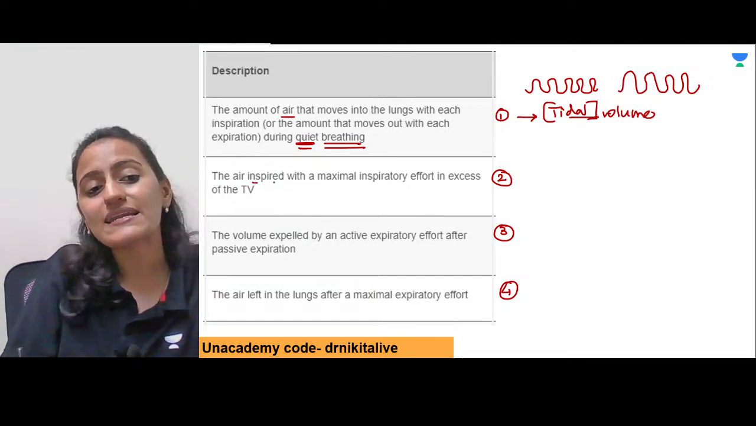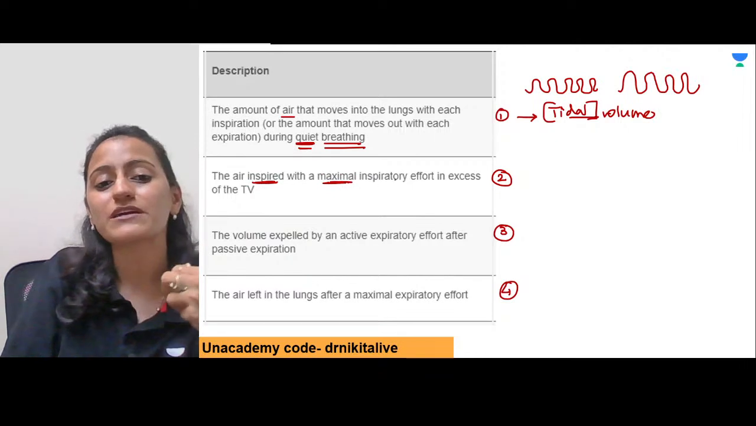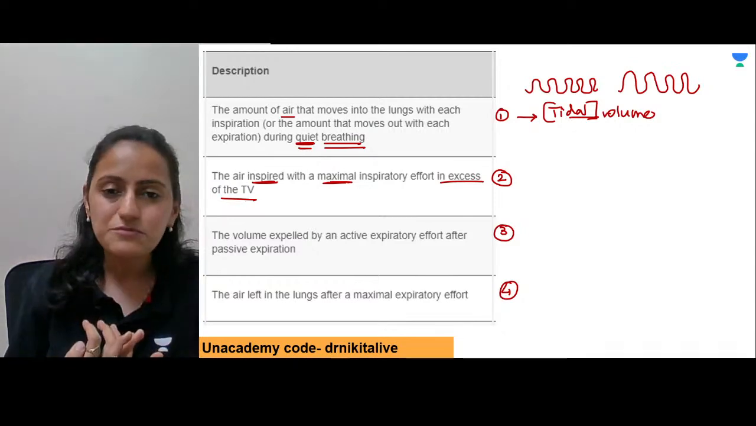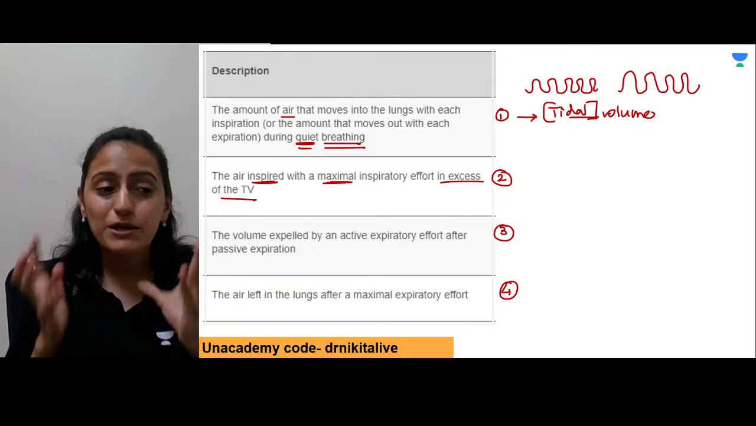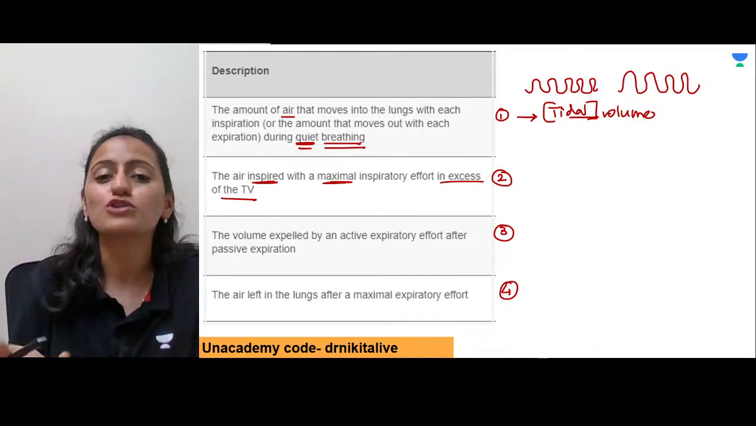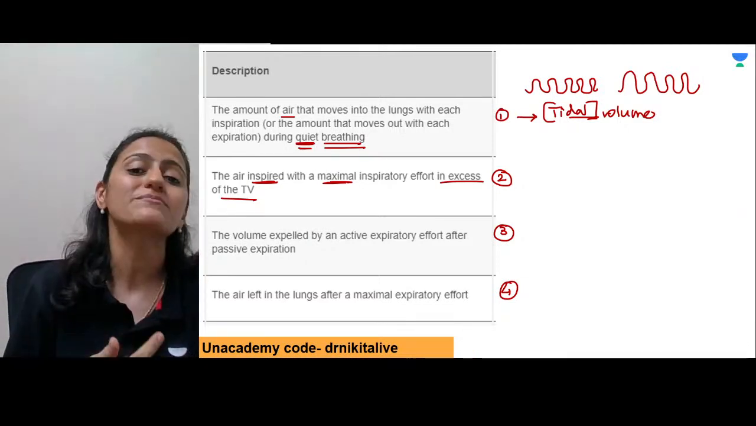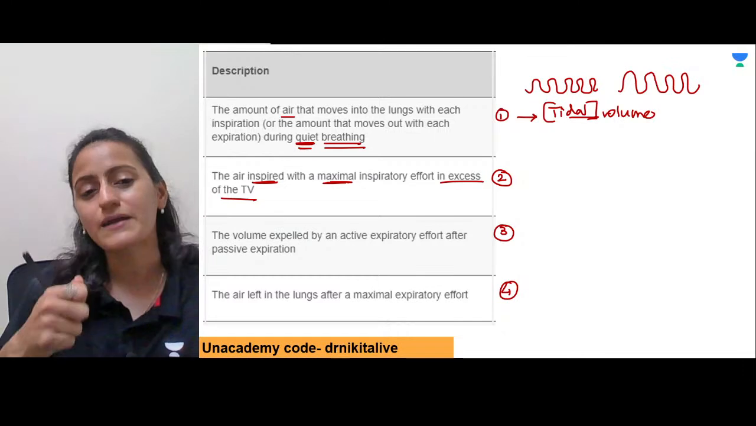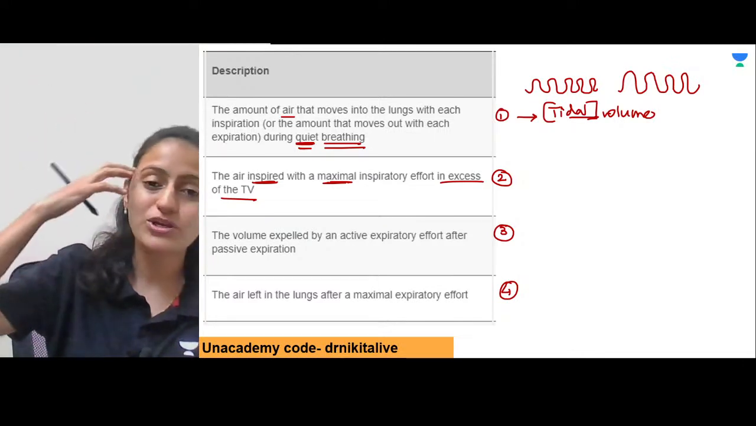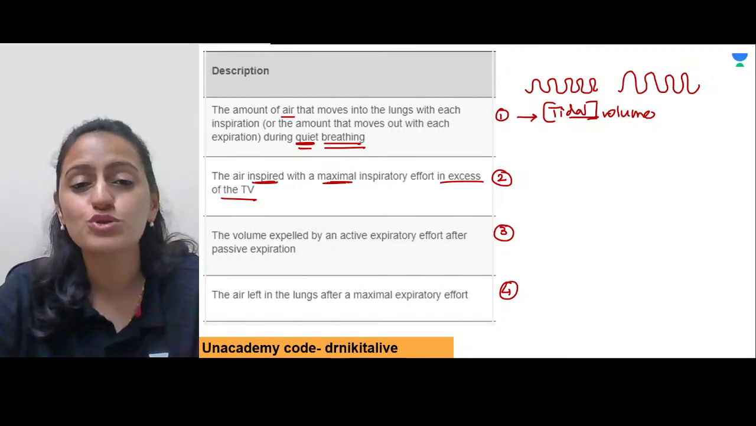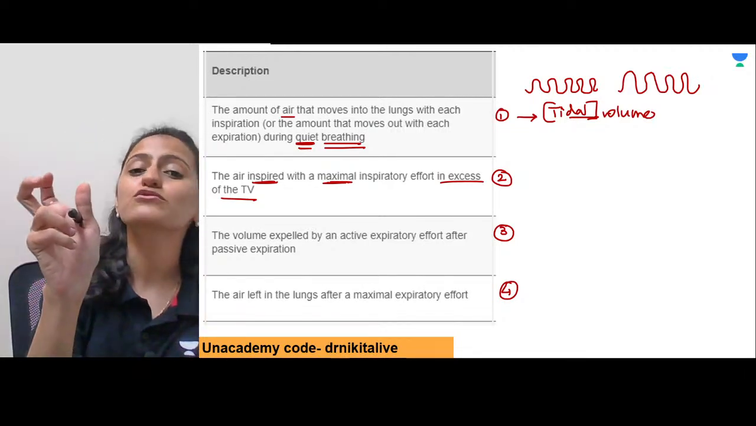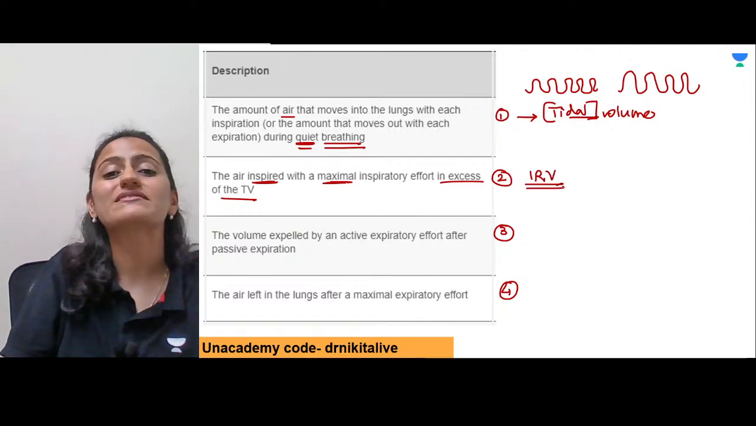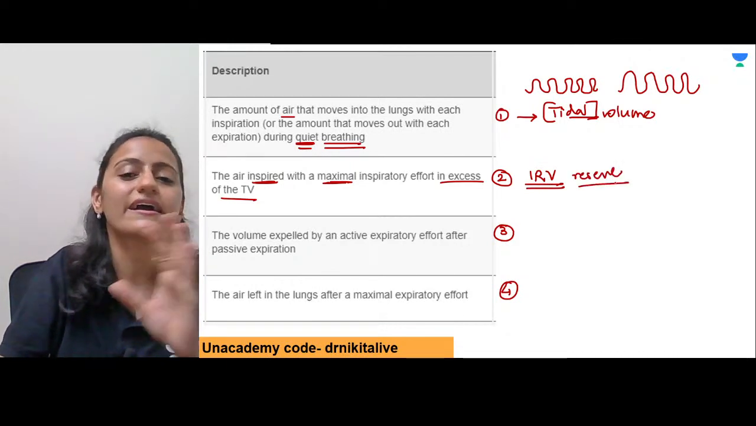The next one, the air inspired with a maximal inspiratory effort in excess of the tidal volume. So now we are saying during quiet breathing, we breathe in tidal volume. But we do have some extra reserve volume that we can inhale if we put in some extra effort, right? It's like daily I study for 4 hours, but if I want, I can put in extra effort and put more data into my brain. I can study for 2 more hours. So that extra reserve of 2 hours that we have, that is the inspiratory reserve volume. Okay, that's the reserve that I have.